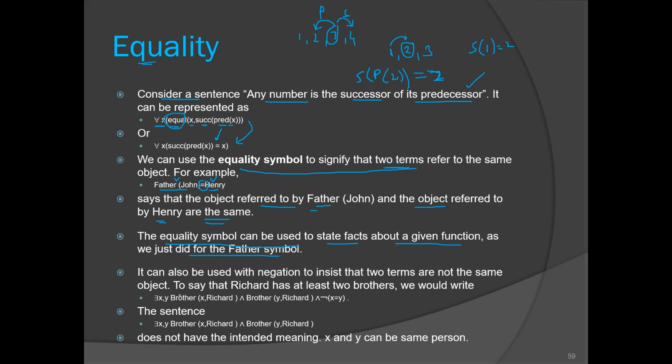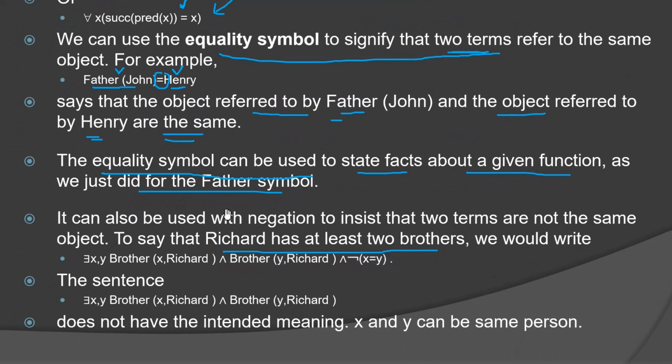Another example is Richard has at least two brothers. How to indicate this? There exists x and y such that x is a brother of Richard and y is a brother of Richard, and x and y are not the same. By adding this condition we are ensuring that x and y are separate persons. If they are separate persons, that will ensure that Richard has at least two brothers.